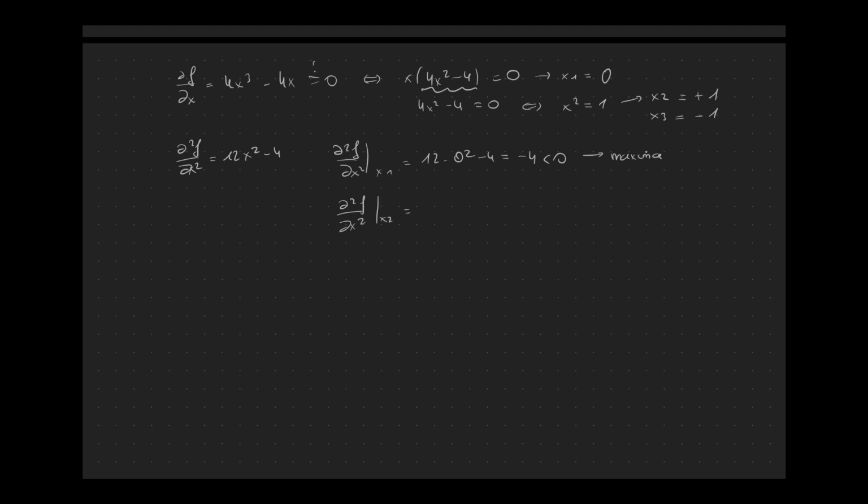Let's quickly do it for the other two. So for x2, what do we get? 12 times 1 squared minus 4 is 8, greater than 0. So we have really a minimum.